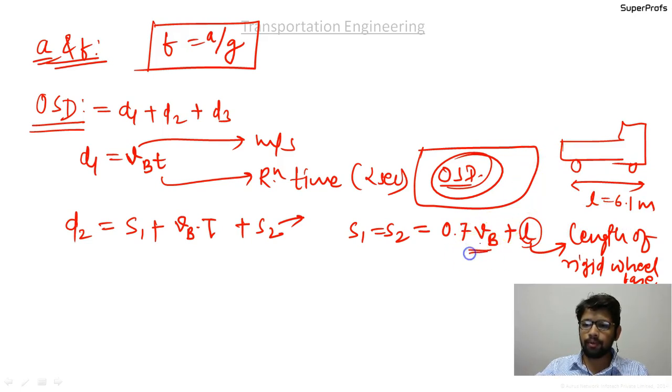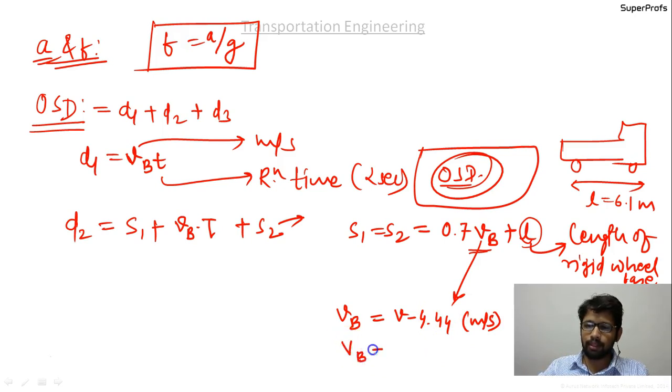Okay, and vb, if it is not given in the question, you should take the value of small vb equal to small v minus 0.44. This is vb that should be considered in meters per second, and capital VB will be given as capital V minus 16. It is in kilometers per hour.